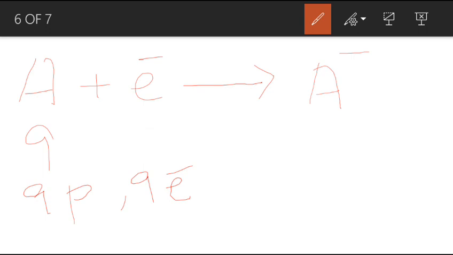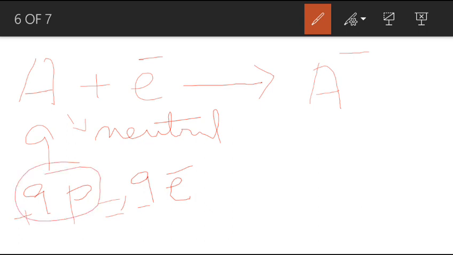How? At first it was a neutral element because the number of positively charged subatomic particles is equal to the number of negatively charged subatomic particles. The number of protons is equal to the number of electrons. But when it gains an extra electron, the number of protons remains the same, but the number of electrons increases from 9 to 10.